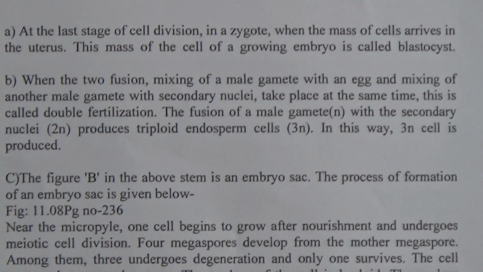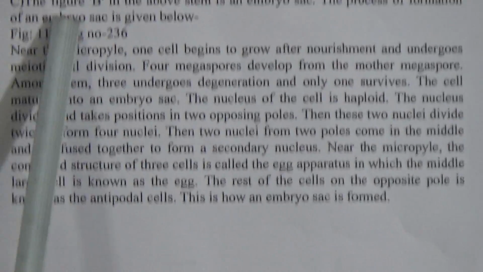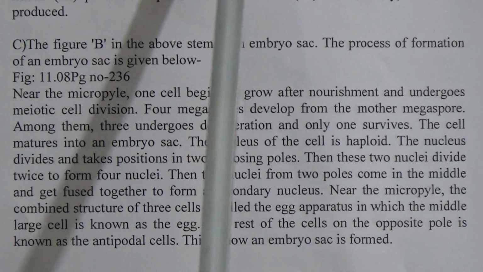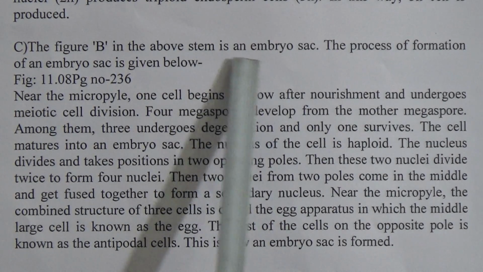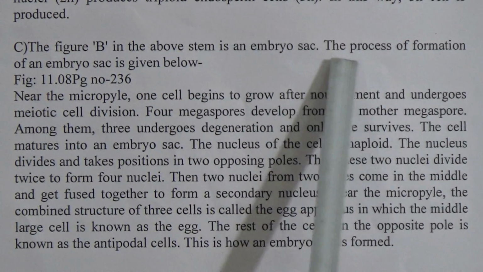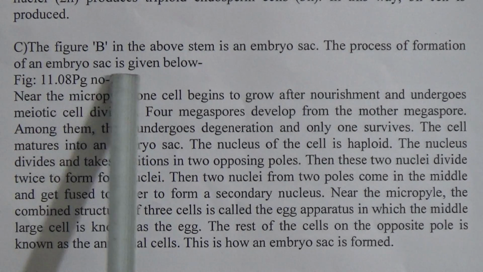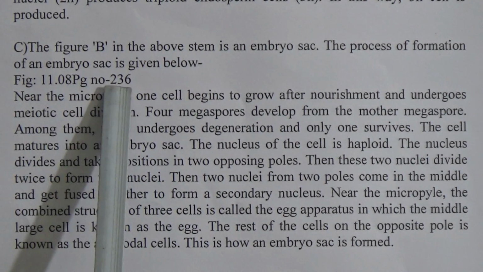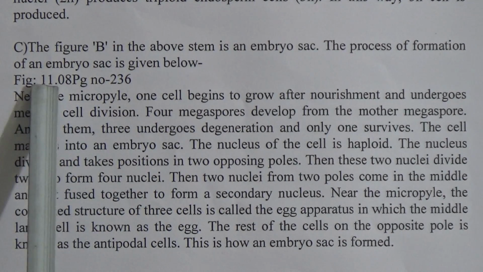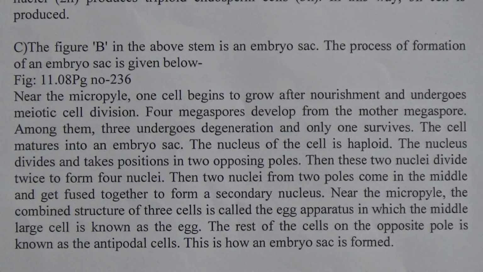Now for C number question, here is the answer. This one is the figure B. Figure B in the above stem is an embryo sac. The process of formation of embryo sac is given below. Students, here is the page number 236. That figure you have to draw here. And this is the figure number 11.8.